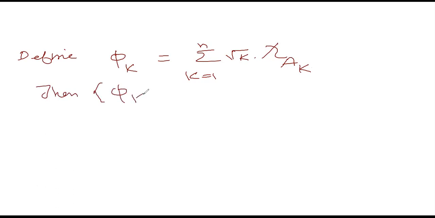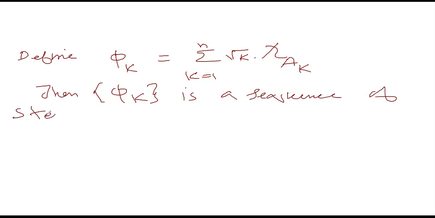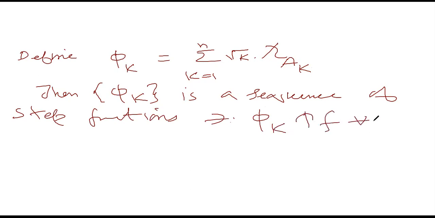It is also increasing, and this phi n increases to f for all x.